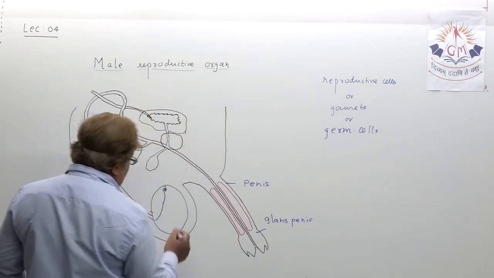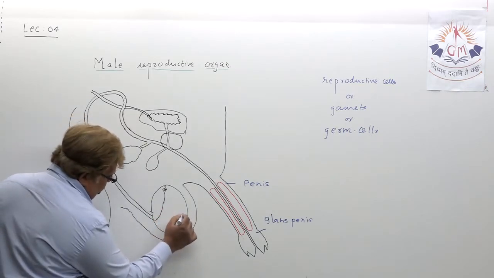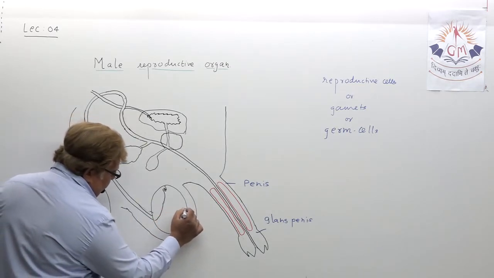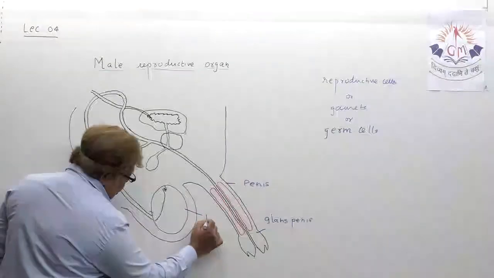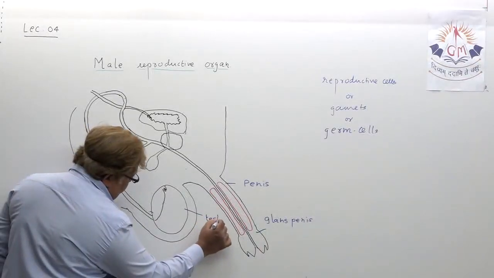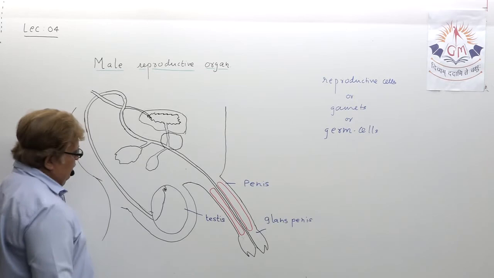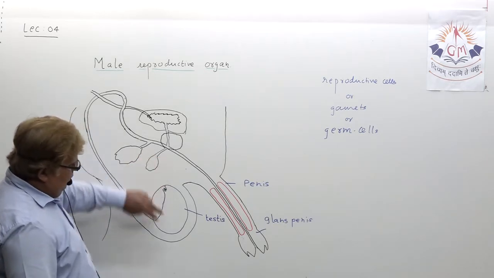At the same time, this is known as testis. We are taking the side view of the male reproductive organ.